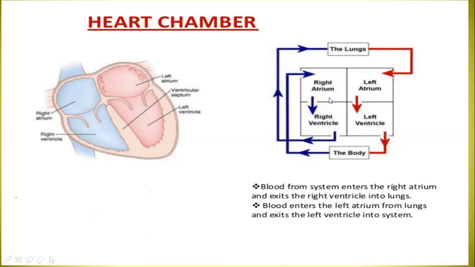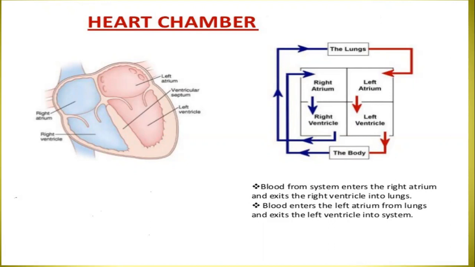Here, the right atrium has deoxygenated blood and pushes it to the right ventricle. The right ventricle pushes the blood to the lungs, where it is oxygenated. Now, oxygenated blood comes to the left atrium, and the left atrium pushes the blood to the left ventricle, and the left ventricle pushes the blood to the aorta, to all parts of the body.